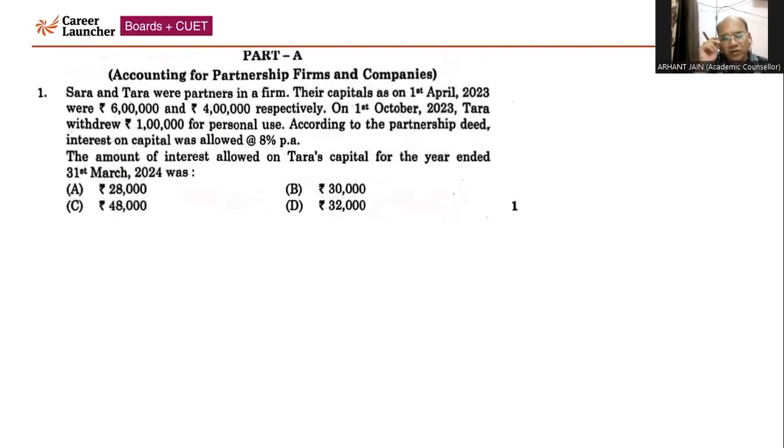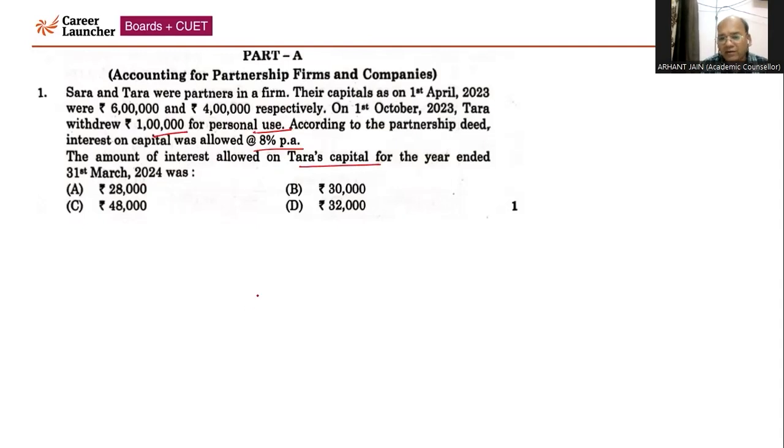So now this is the first question. Sara and Tara were partners in a firm. The capitals as on 1st April 2023 were 6 lakh and 4 lakh. On 1st October, Tara withdrew rupees 1 lakh for personal use. Since this is a normal drawing, it is not going to disturb the capital. According to the partnership deed, interest on capital was allowed at 8% per annum. Right. So we need to calculate interest allowed on Tara's capital.